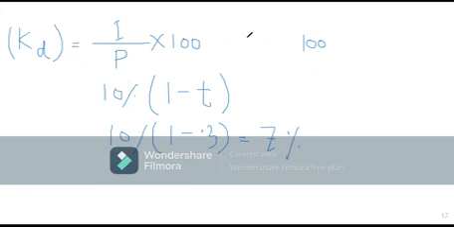Suppose profit after interest and all the expenses is rupees 100 and interest payable is rupees 10. So this 10 will also be deducted. Suppose interest is not payable in this case. Company is not using any kind of debt and total profit available to the company is rupees 100.